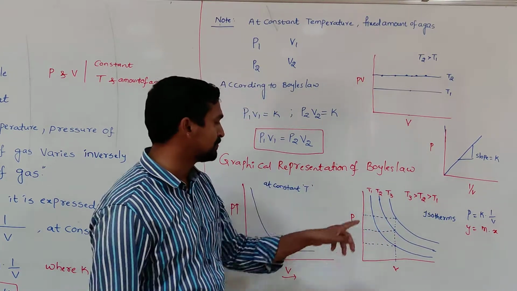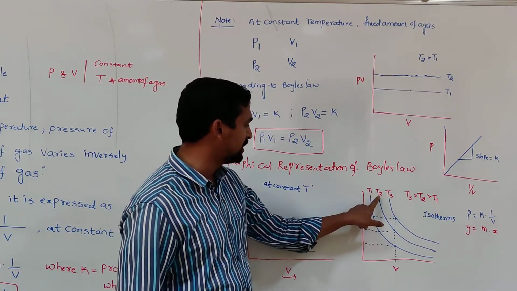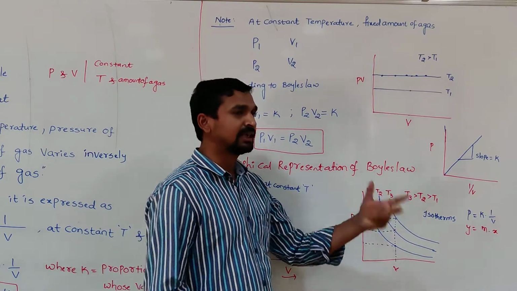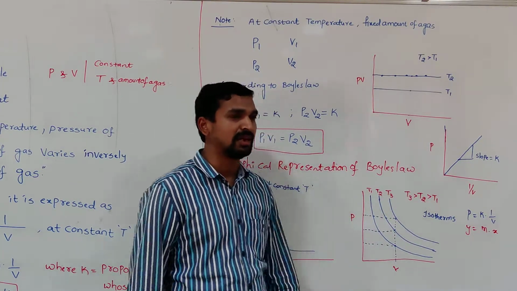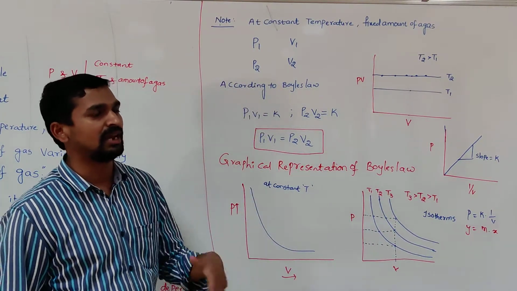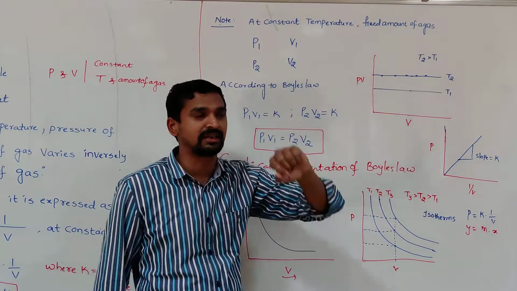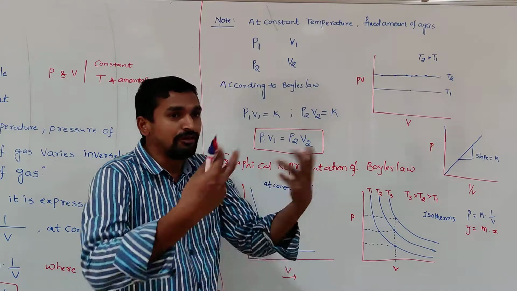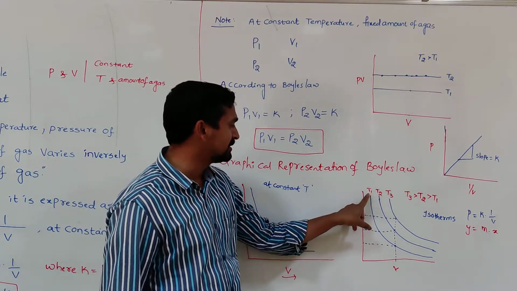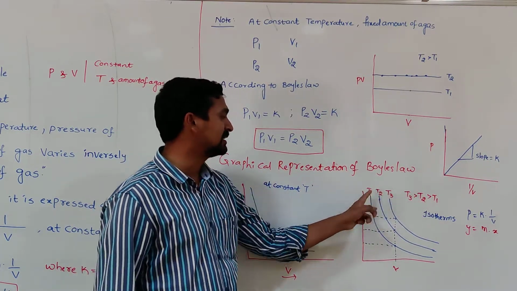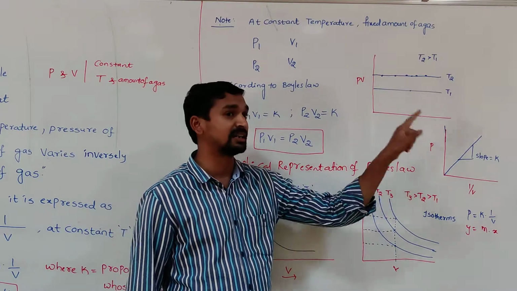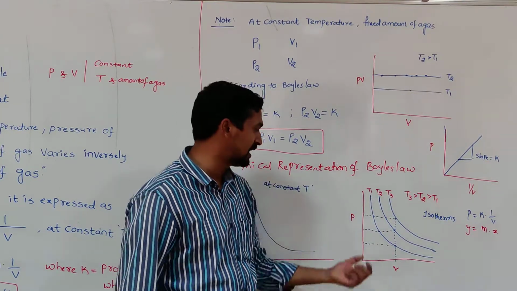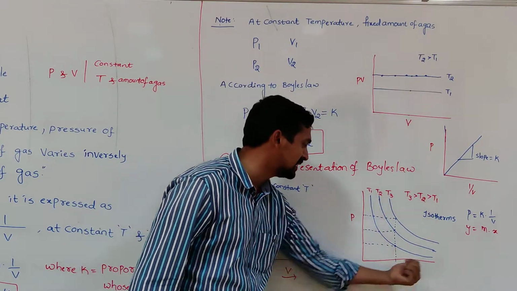Sometimes, to confuse you, they might give T3 here, T2 here, T1 here. Obviously, when we are normally analyzing, while taking the values, T3 should be greater than T2, which is greater than T1, when you are writing any notes. But to confuse you, they might give T3 here and T1 here. Then obviously at that time the answer is that T1 is greater than T2, which is greater than T3. That's why we need to analyze by seeing the plot.